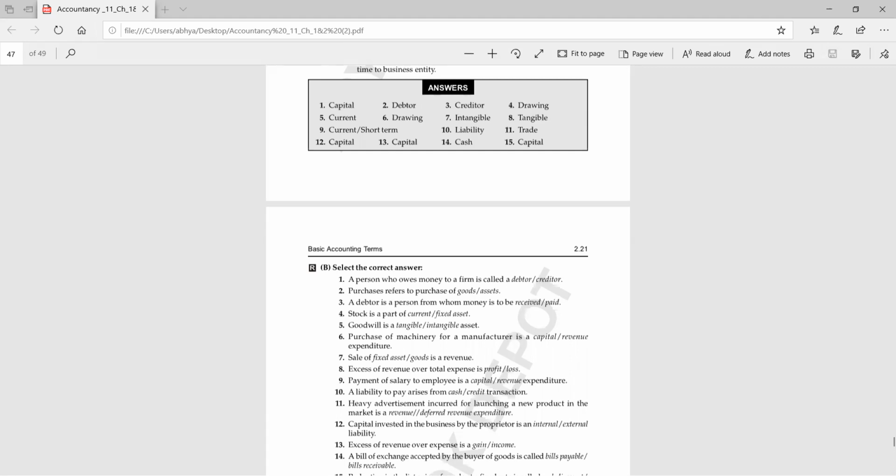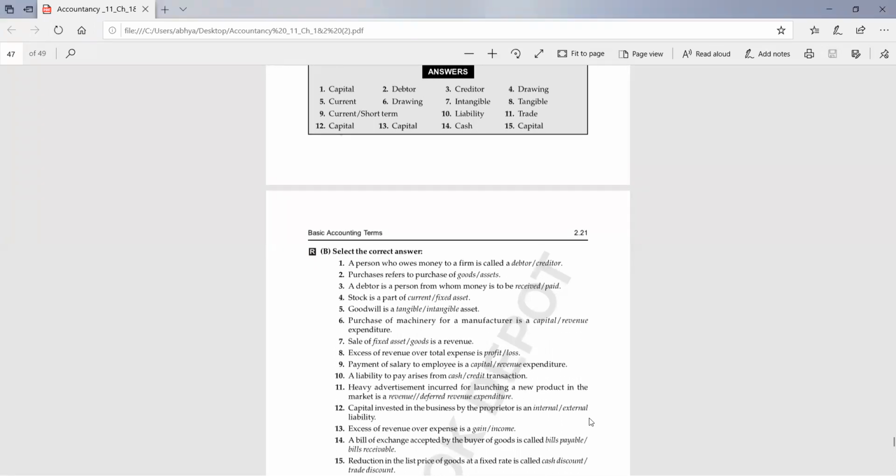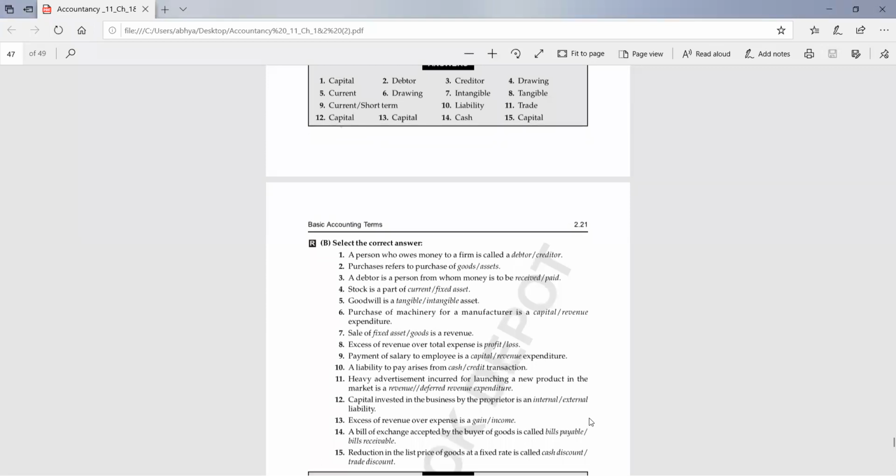Next. A liability to pay arises from which transaction? Credit transaction. Yes, very good. Next. Start reading next. Heavy advertisement incurred for launching a new product in the market is a deferred revenue expenditure. Yes, heavy expenditure is a deferred revenue expenditure.